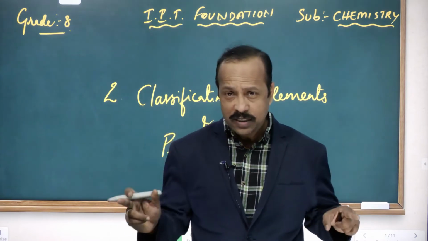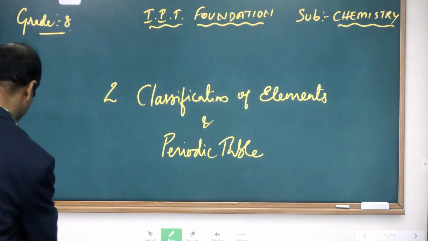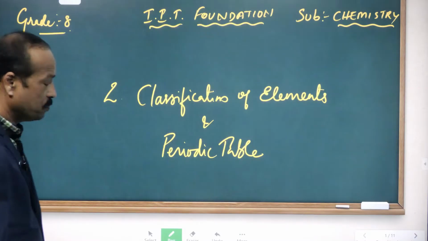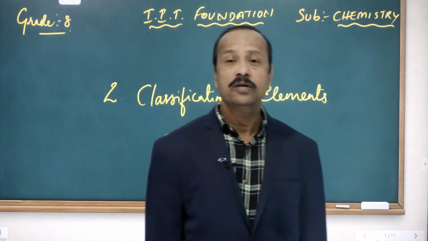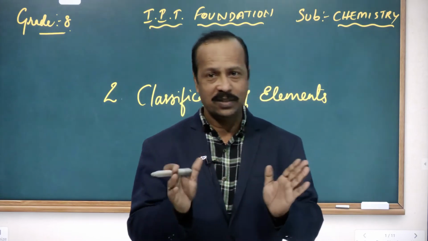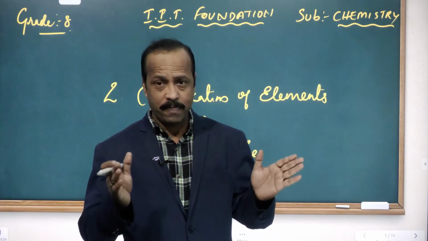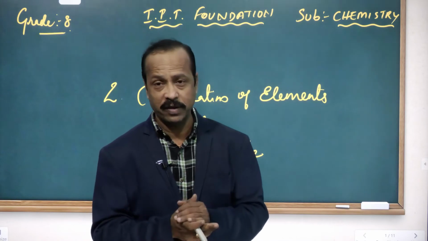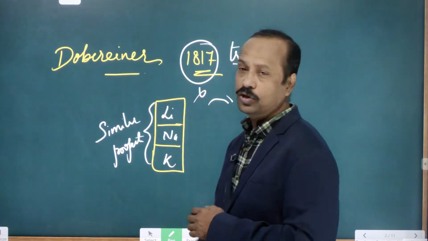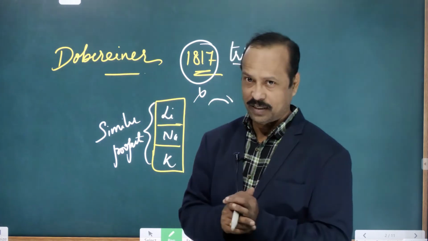But to construct the periodic table, here you see there is a periodic table, and we are following that periodic table. Before arranging this periodic table, so many scientists tried to classify the elements. Basically, the classification in a scientific way started from the scientist called Dobereiner. Who was the scientist? Dobereiner. Dobereiner was the person who first tried to classify the elements.